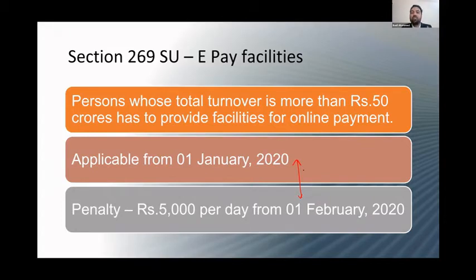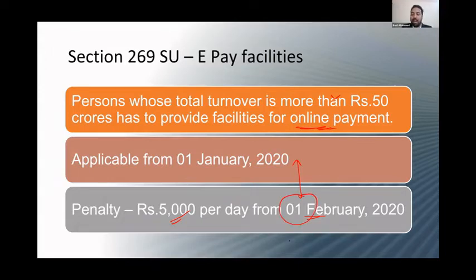And if your turnover is more than 50 crore and you have not made any provisions for online payment within 1 month, that is from 1st February onwards, you are liable to a penalty of 5,000 per day. You don't have to go and pay. But if income tax people, when they come for a raid or assessment or some way, become aware that you have 50 crore turnover and you have not made any facilities for online payment from 1st February onwards, you'll have to pay 5,000 per day.